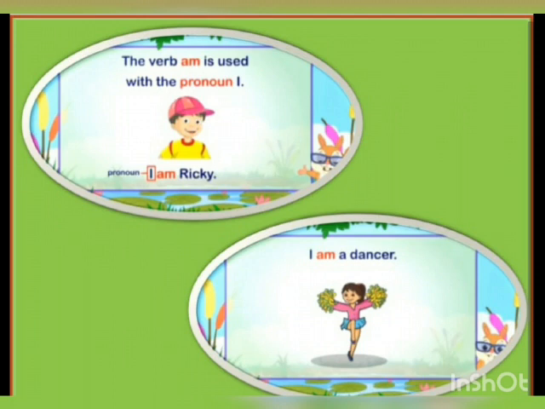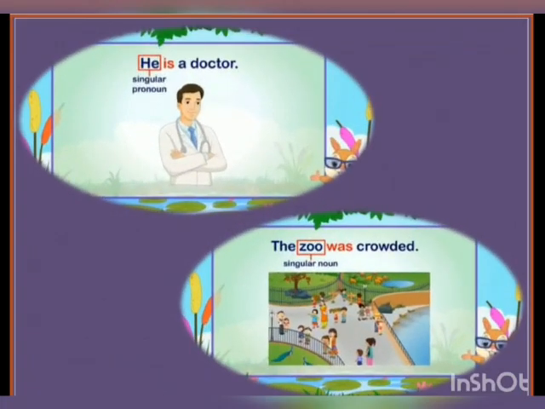In this sentence also, with I, we are using the verb am. He is a doctor. Now the pronoun he is used for singular nouns. So he is a singular pronoun, and for he we use the linking verb is.